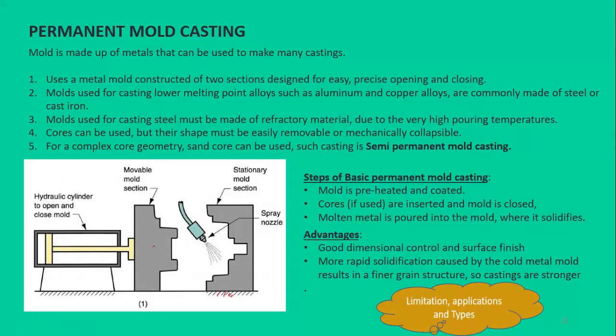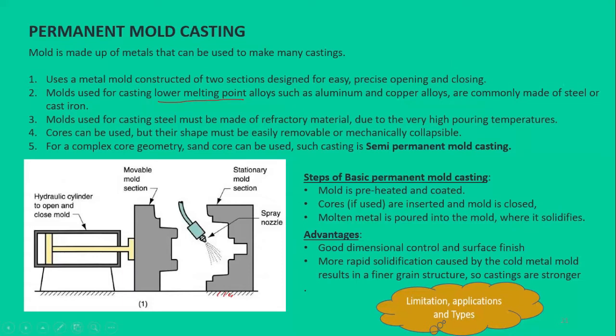So there's some mechanism to open and close. One section of the mold is movable while the other is stationary. The mold should be designed in such a way that the opening and closing is easy and convenient. In this type of casting, the materials used are mostly low melting point metals or alloys.